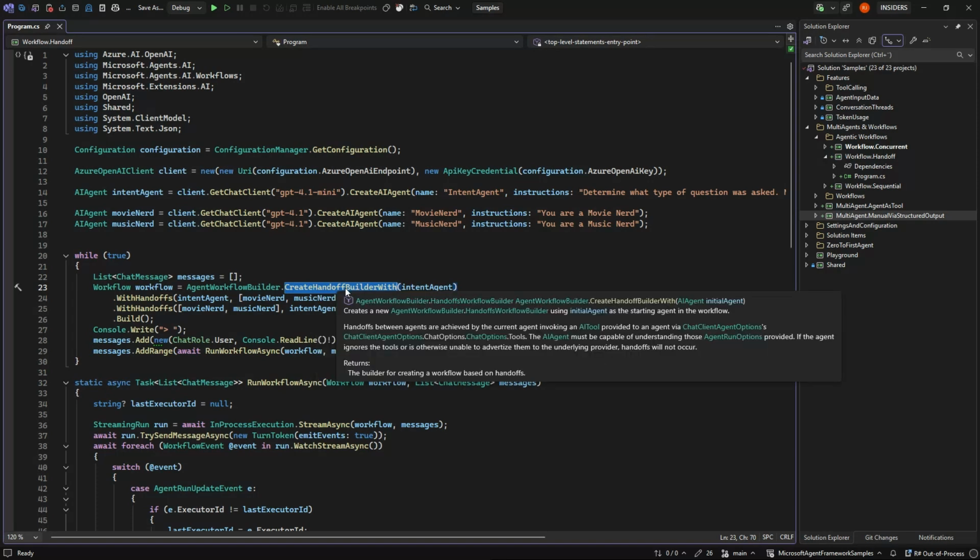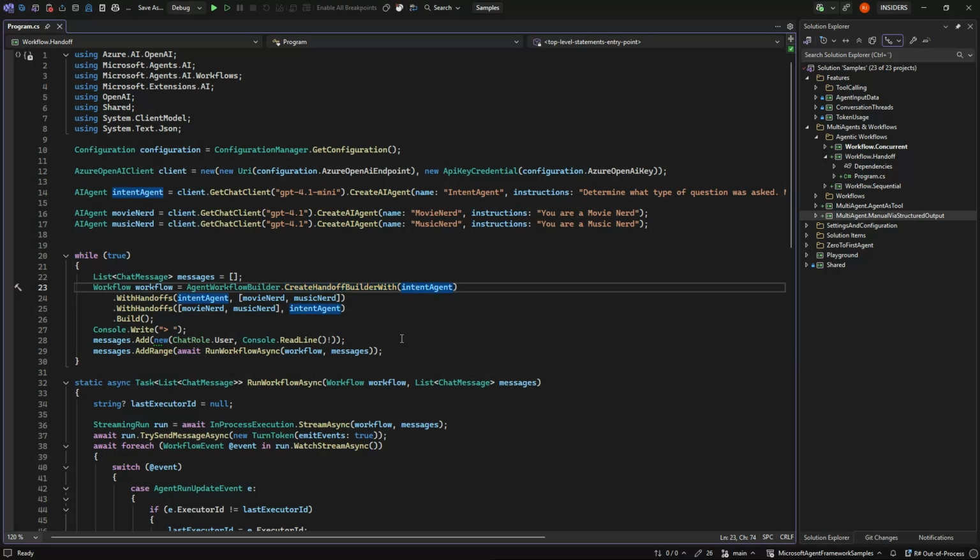And that one, we need to tell what should be the agent that takes the first turn, meaning who should start. And in our case, of course, it should be the intent agent, but if you had much more agents, it could have been whatever one that makes sense to do in that flow.